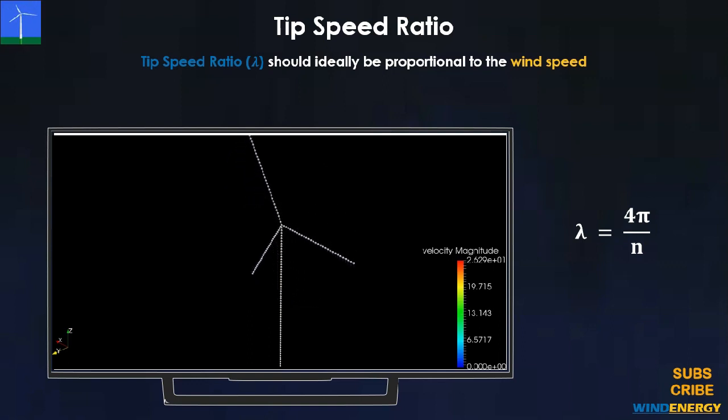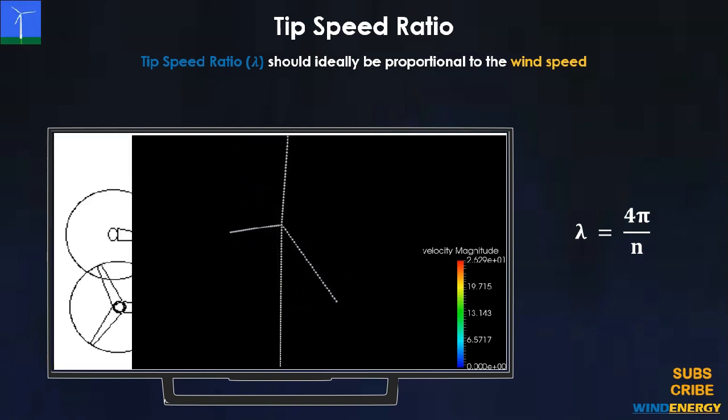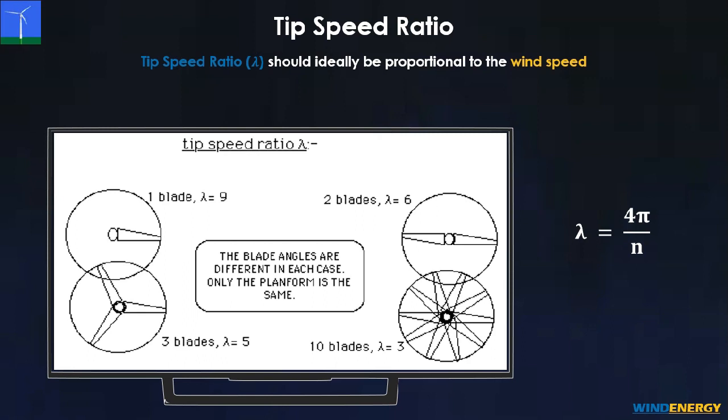Also, the empirically proven relationship for the optimum tip speed ratio for the maximum power output is 4 pi upon n, where n is the number of blades. So we can see here, for one blade the tip speed ratio is very high, and for 10 blades the tip speed ratio is low.